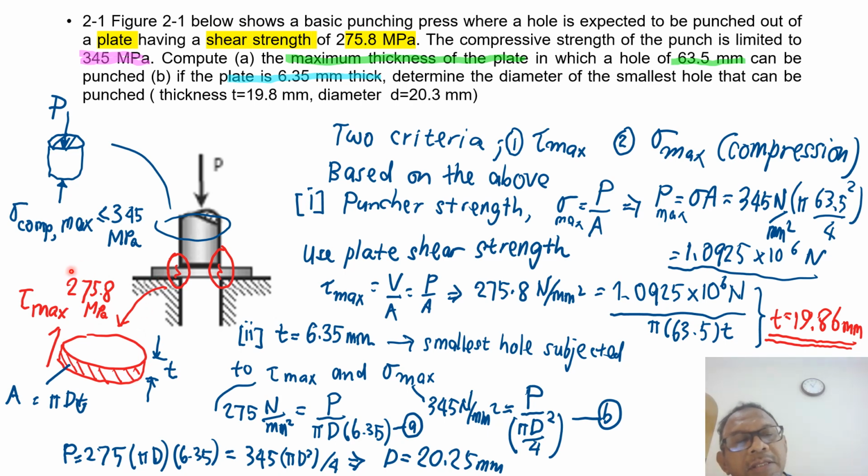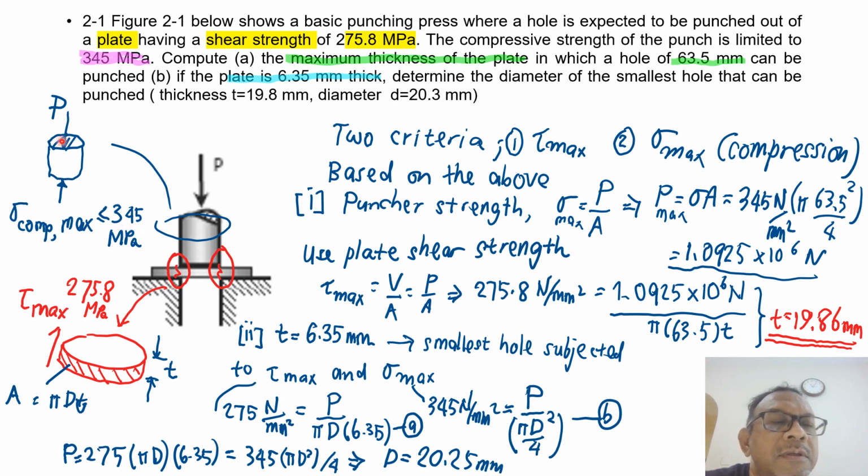And given the material of the plate, 275.8 megapascals, this will fail by shear, and the puncher is also limited by the compressive strength, which is 345 megapascal.